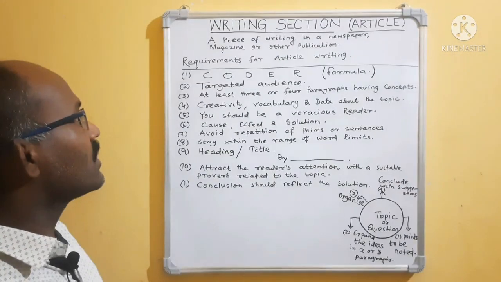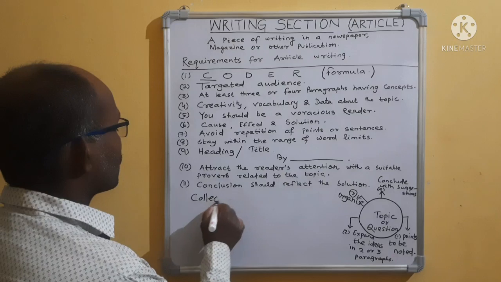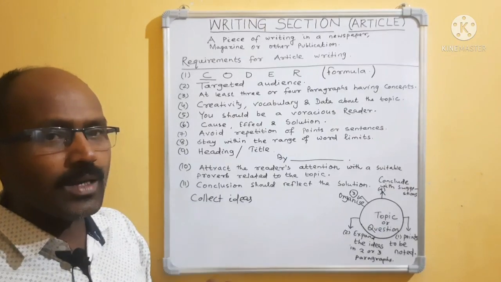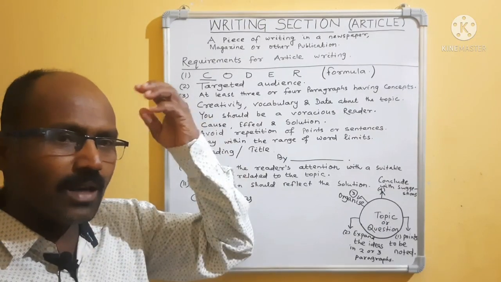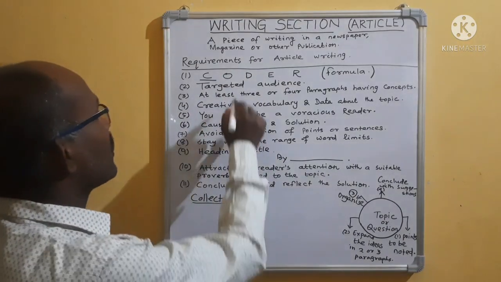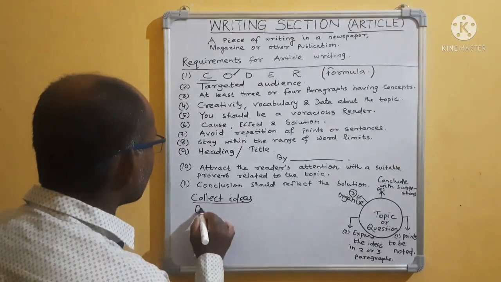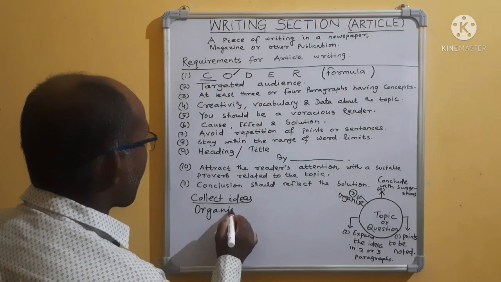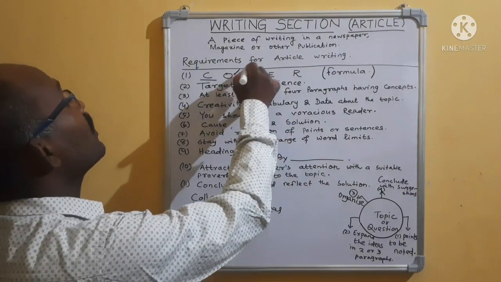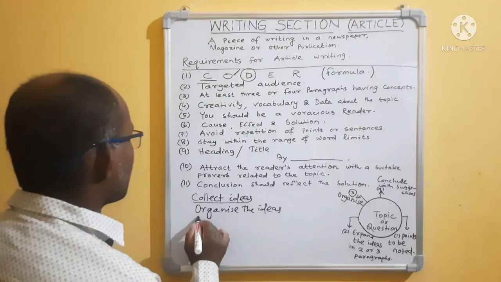C-O-D-E-R. Coder. C stands for collect ideas. In whichever chapter or topic you are going to write, first collect the ideas in your mind. Then, after collecting ideas, what will you do? You will organize the ideas. O stands for organize the ideas. After organizing, then what will you do? D means draft. That means draft the ideas.